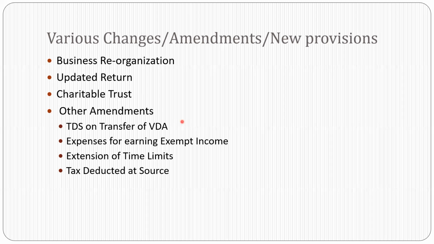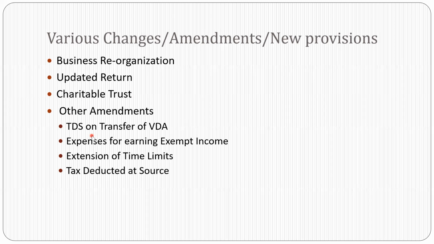Now here, who is the specified person? Specified person is nothing but an individual or HUF whose total sales, turnover or gross receipts is not more than 1 crore if you have a business income, or rupees 50 lakhs for professional income, during the preceding previous year in which the VDA is transferred. Now, in case of no PAN, then 20%. In case of PAN but not filed ITR, then it is 5%.